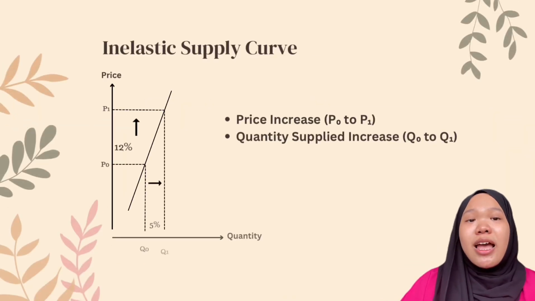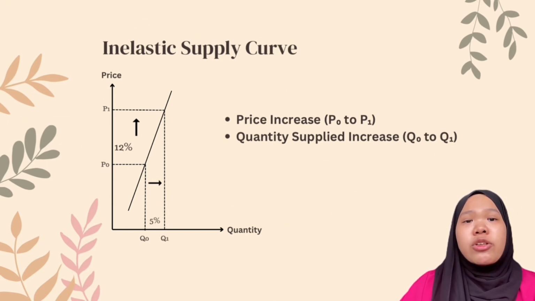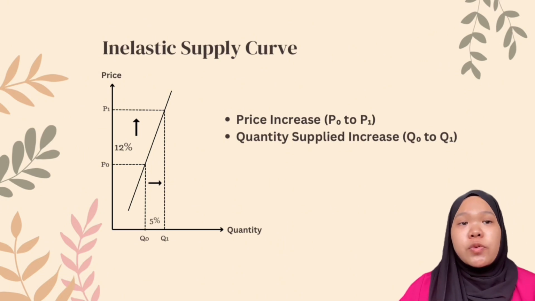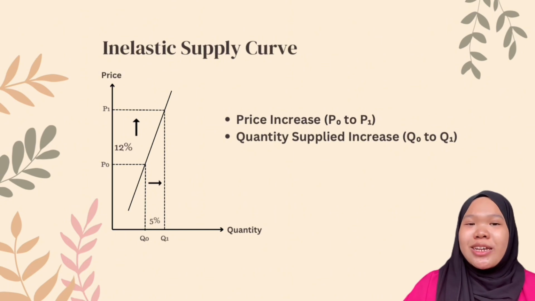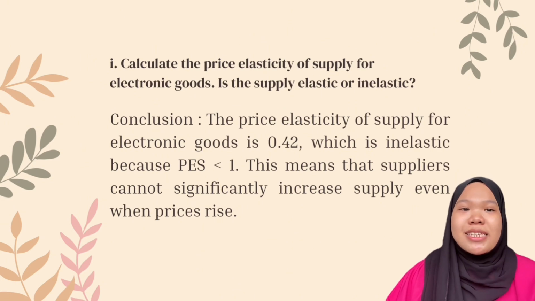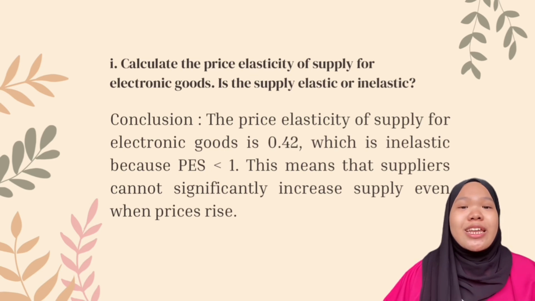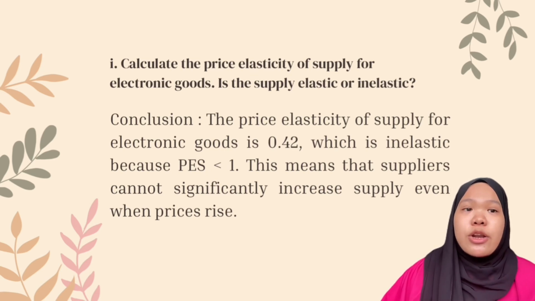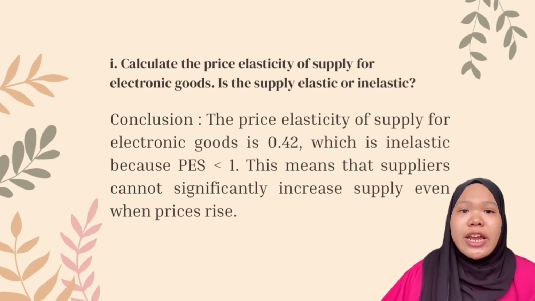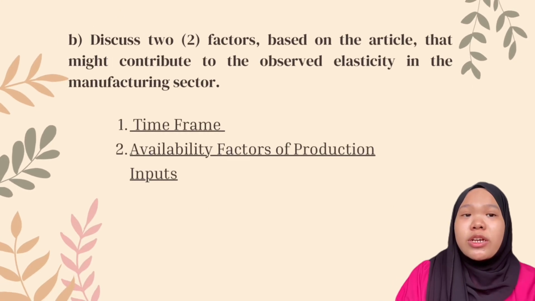So here is an example of an inelastic supply curve. As you can see, the price increased from P0 to P1 and the quantity supplied also increased from Q0 to Q1. The price increased by 12% and the quantity supplied only increased by 5%. So, in conclusion, the price elasticity of supply for electronic goods is 0.42, which is inelastic because PES is less than 1. This means that suppliers cannot significantly increase supply even when price rises. Next, we go to question 4B.